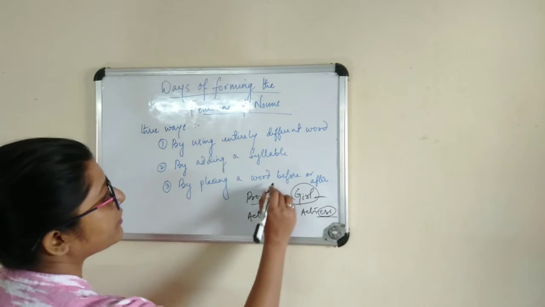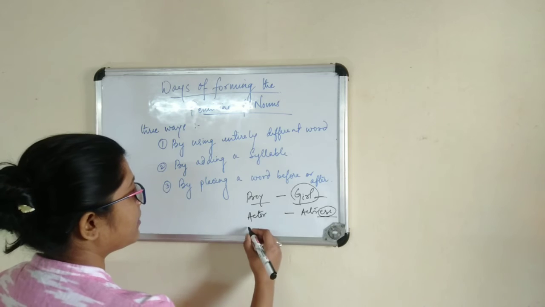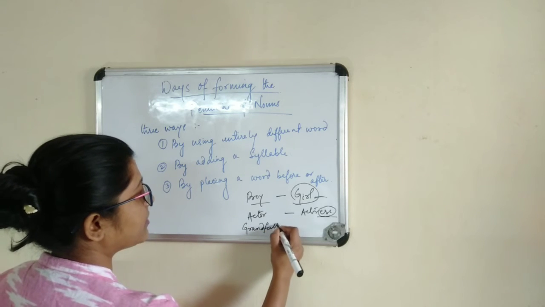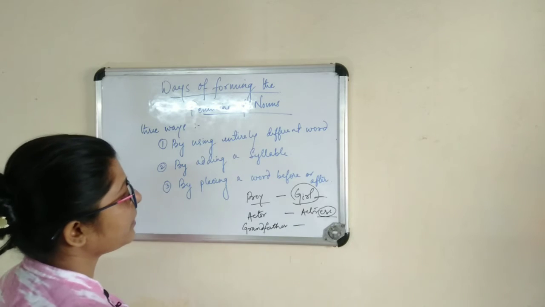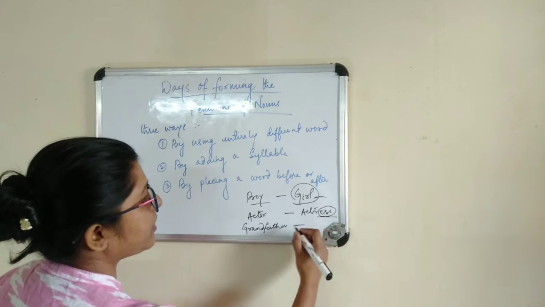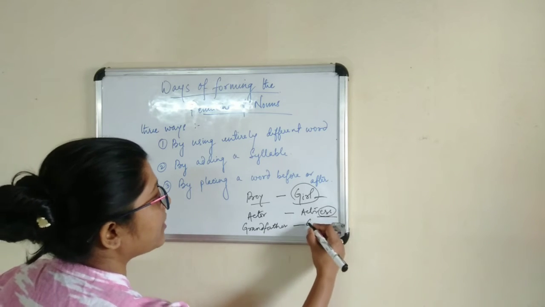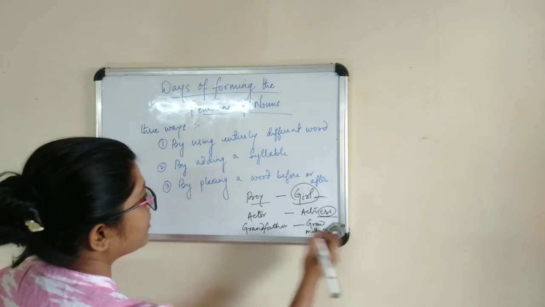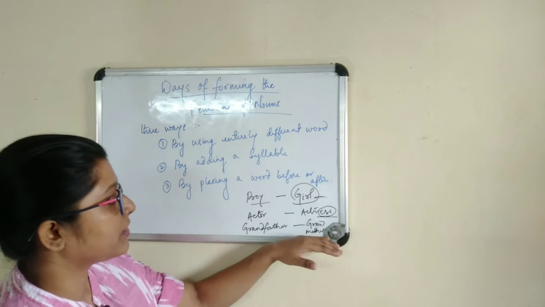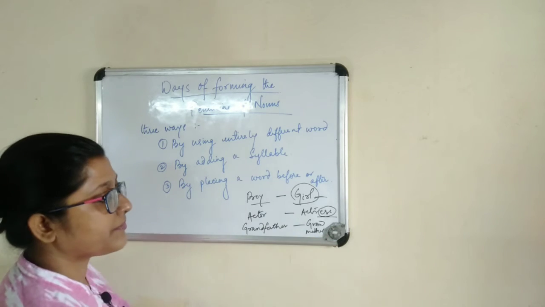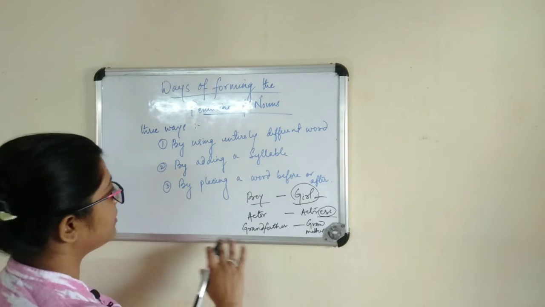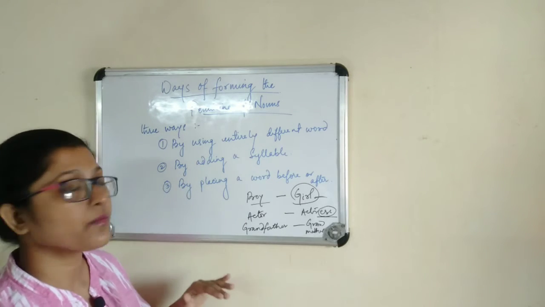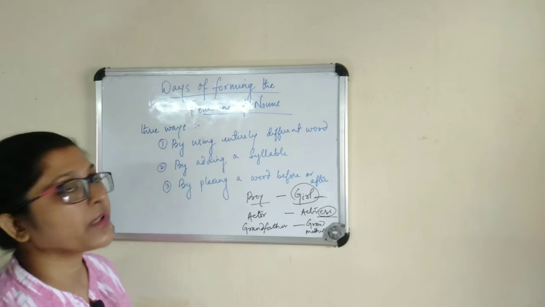Then by placing a word before or after, we'll consider grandfather. The feminine of noun for grandfather will be grandmother. So here we have added a word after this. So these are the 3 ways by which we can form the feminine of noun.